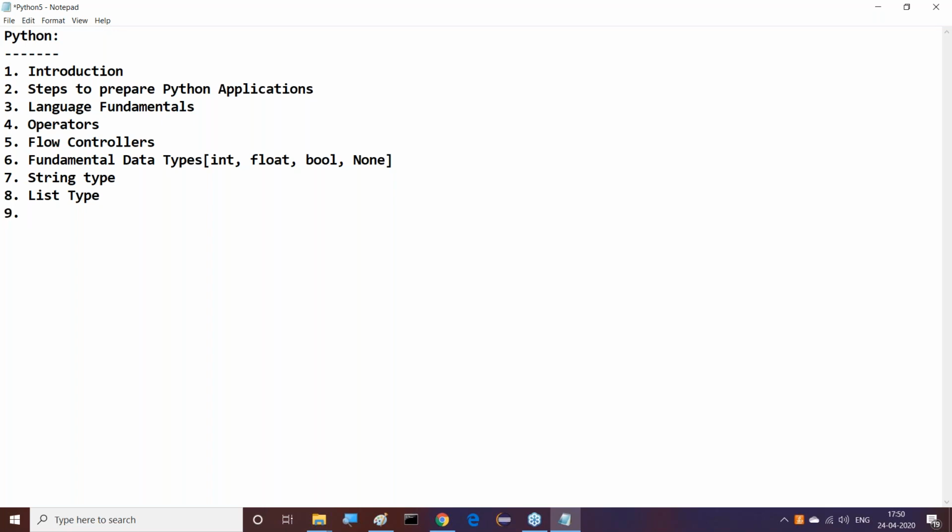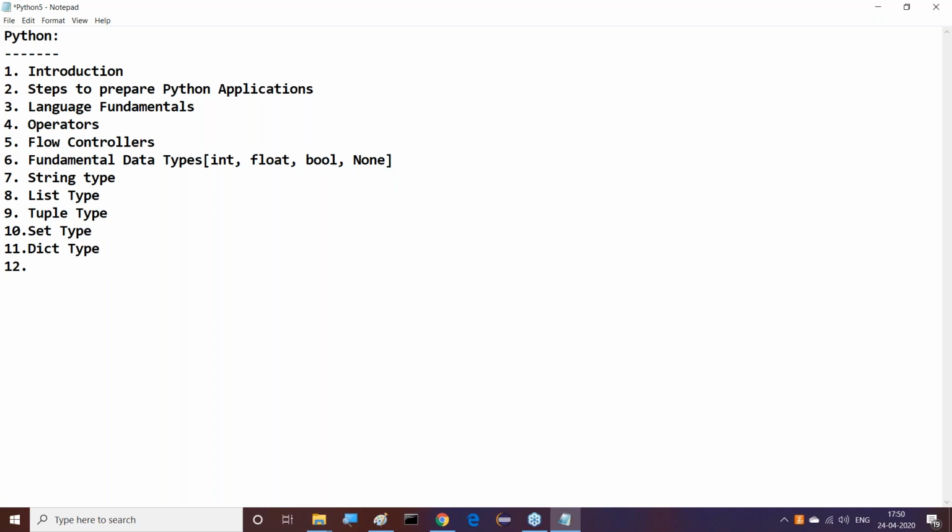After completion of this, next one is tuple data type, tuple type, and next one is set type. After this set type, next one is frozen set. That's okay. Internally I will cover that along with the set type. Next, after completion of the set type, we are going to see dict type, dictionary, dict type. Then after completion of this dict type, the next content will be...